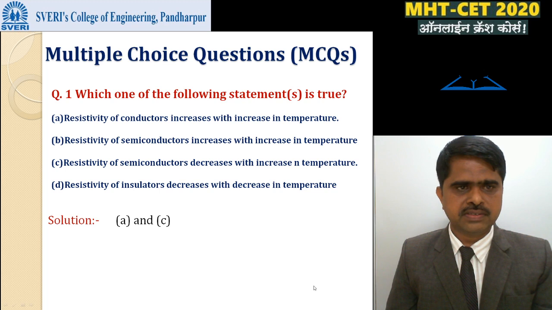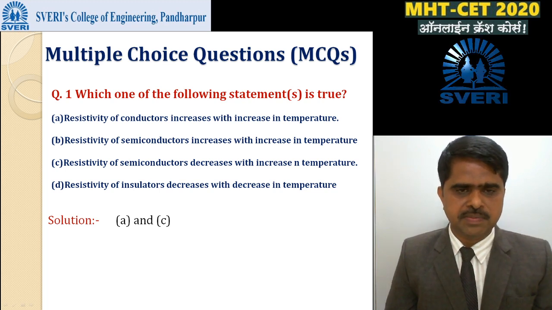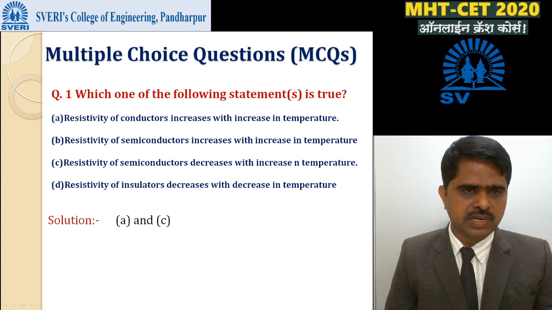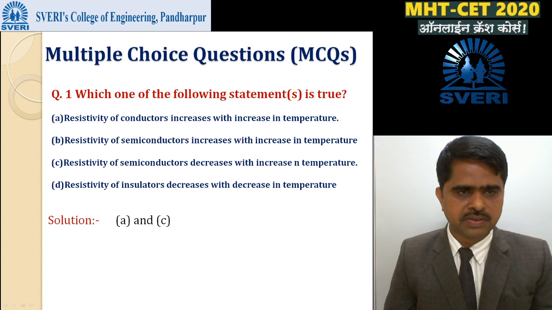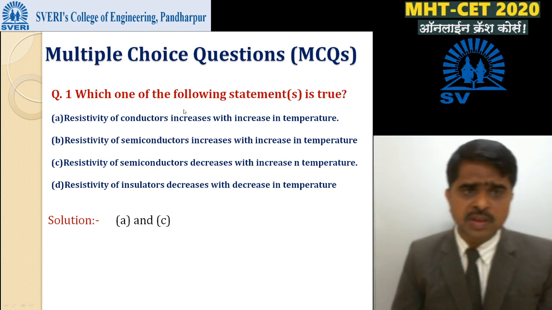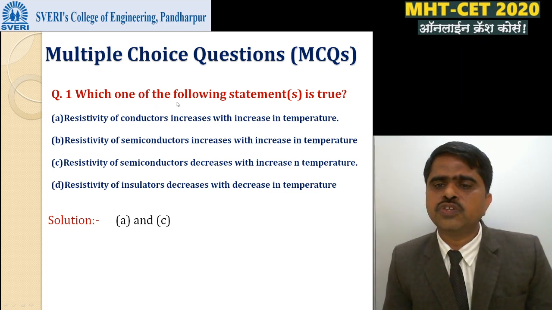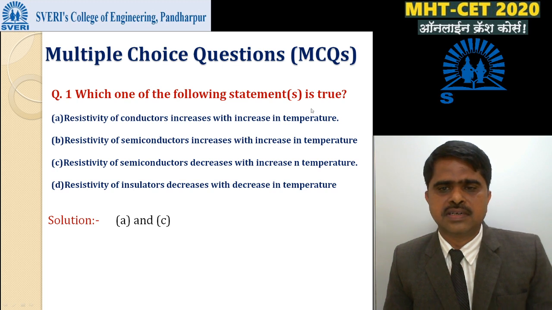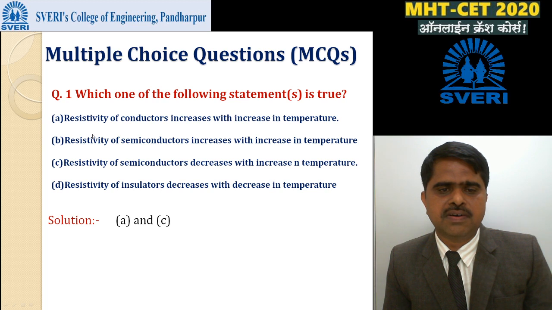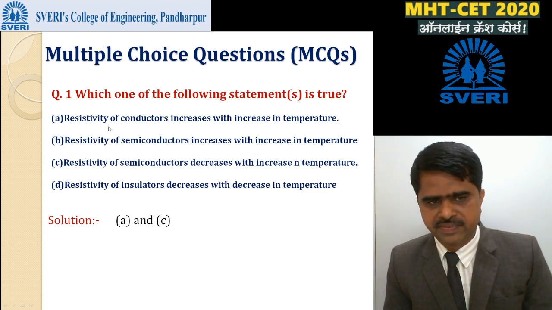Next, some multiple choice questions on the previous part, meaning the 3 definitions: valence band, conduction band and forbidden band, and the classification of solids into metals, semiconductors and insulators. On these 2 points we will discuss. First multiple choice question: which one of the following is a true statement? The first statement is, resistivity of conductors increases with increasing temperature.